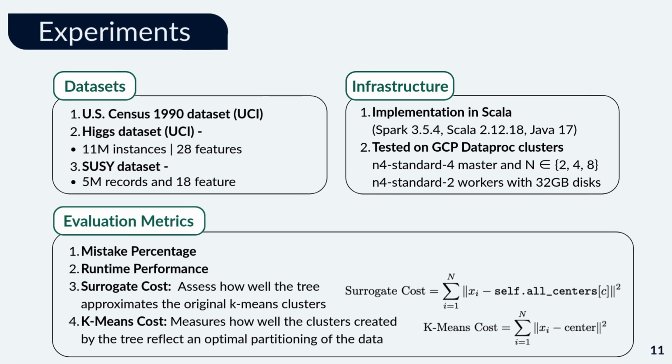We evaluated DIMM on 3 large datasets, US Census, SUSY, and Higgs. Tests ran on Google Cloud clusters with 2 to 8 nodes. We used 4 metrics: mistake percent, how often the explanation misclassifies points; runtime, total execution time; surrogate cost, how well the explanation mimics k-means; and K-means cost, the baseline clustering objective. Together, these show both accuracy and scalability.